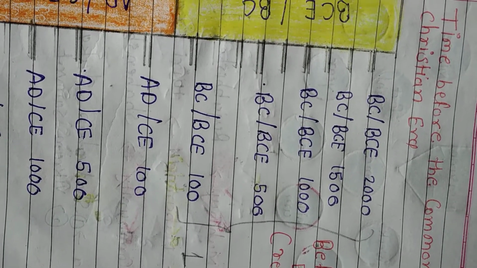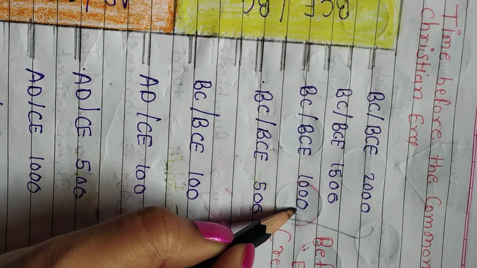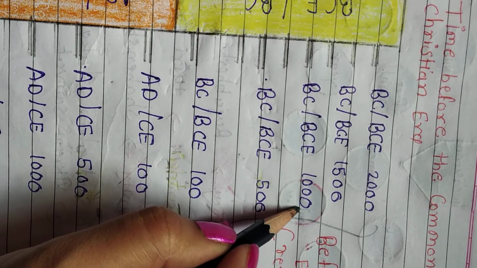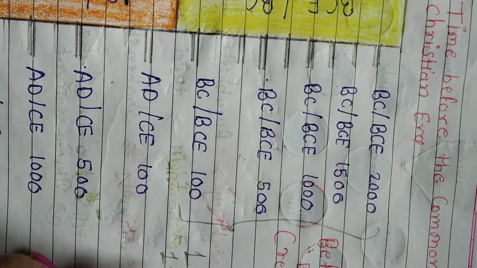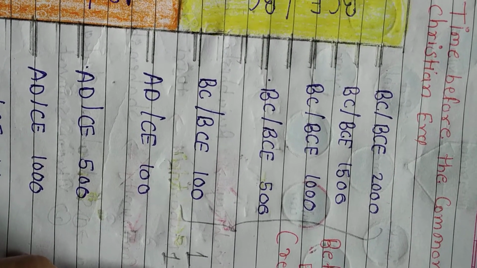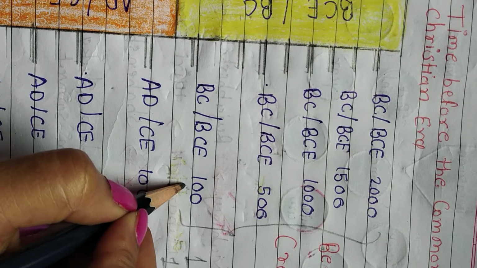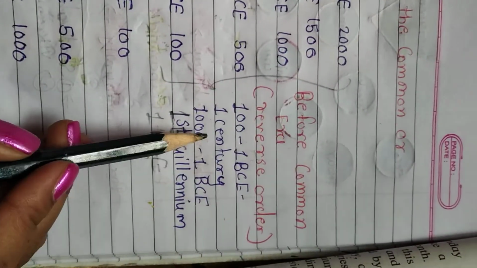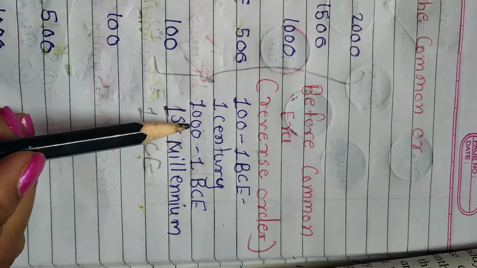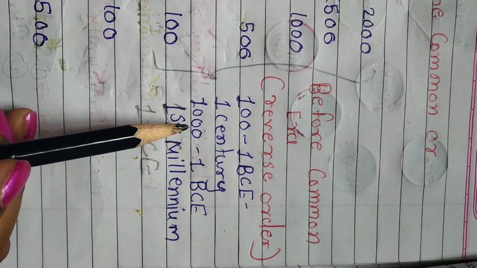Similarly, the first millennium before the common era began at 1000 BCE, meaning Before Common Era, and ended with 1 BCE. So the first century before the common era is indicated as 100 BCE, and the first millennium as 1000 BCE. The years of this era are shown in reverse order.